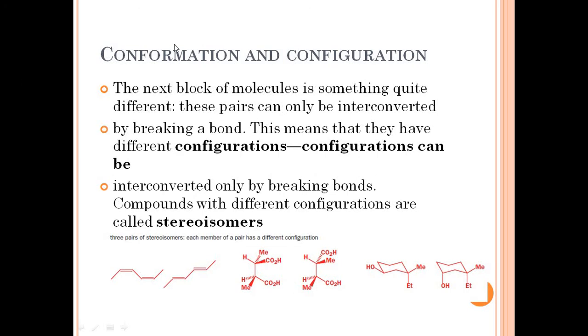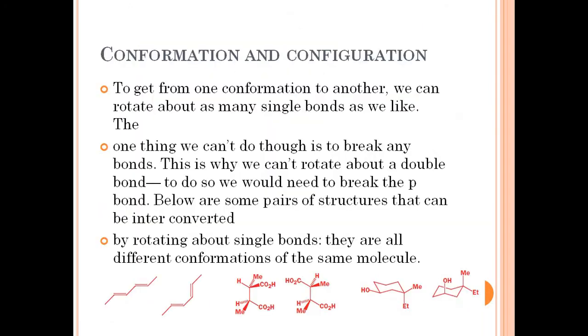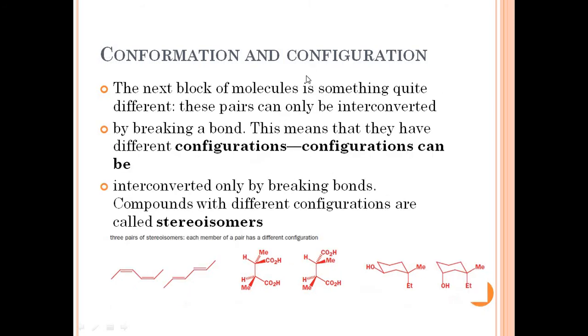Now what is the difference between conformation and configuration? The next block of molecules is something quite different. These pairs can only be interconverted by breaking bonds. See, in the first case we have changed only the shape of the structure by rotating about a single bond in the molecule. But in the second category of compounds, that is configuration, we are going to break the pi bonds, and by breaking these bonds the molecules will have changed the total structure. So the change in the structure of the molecule is known as configuration.